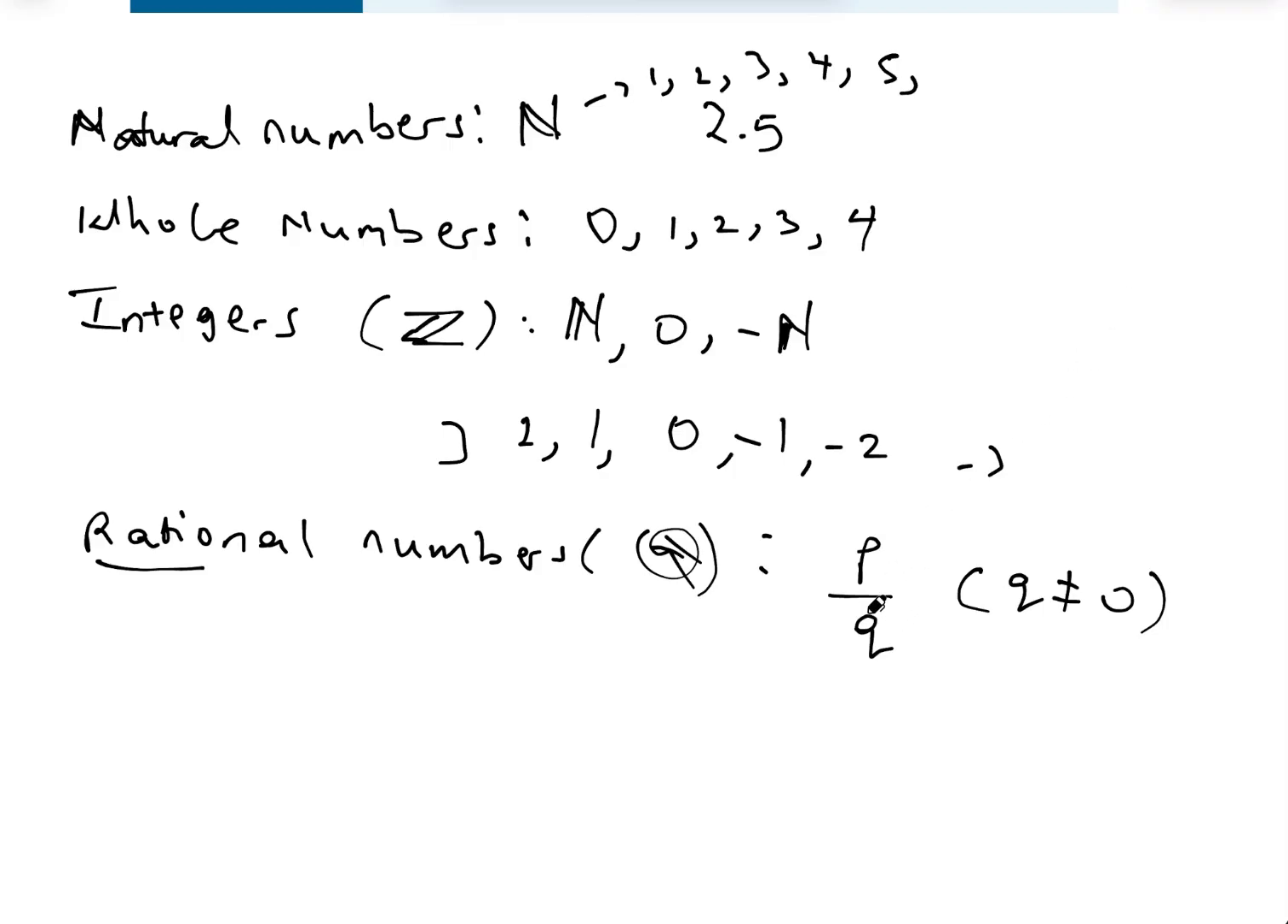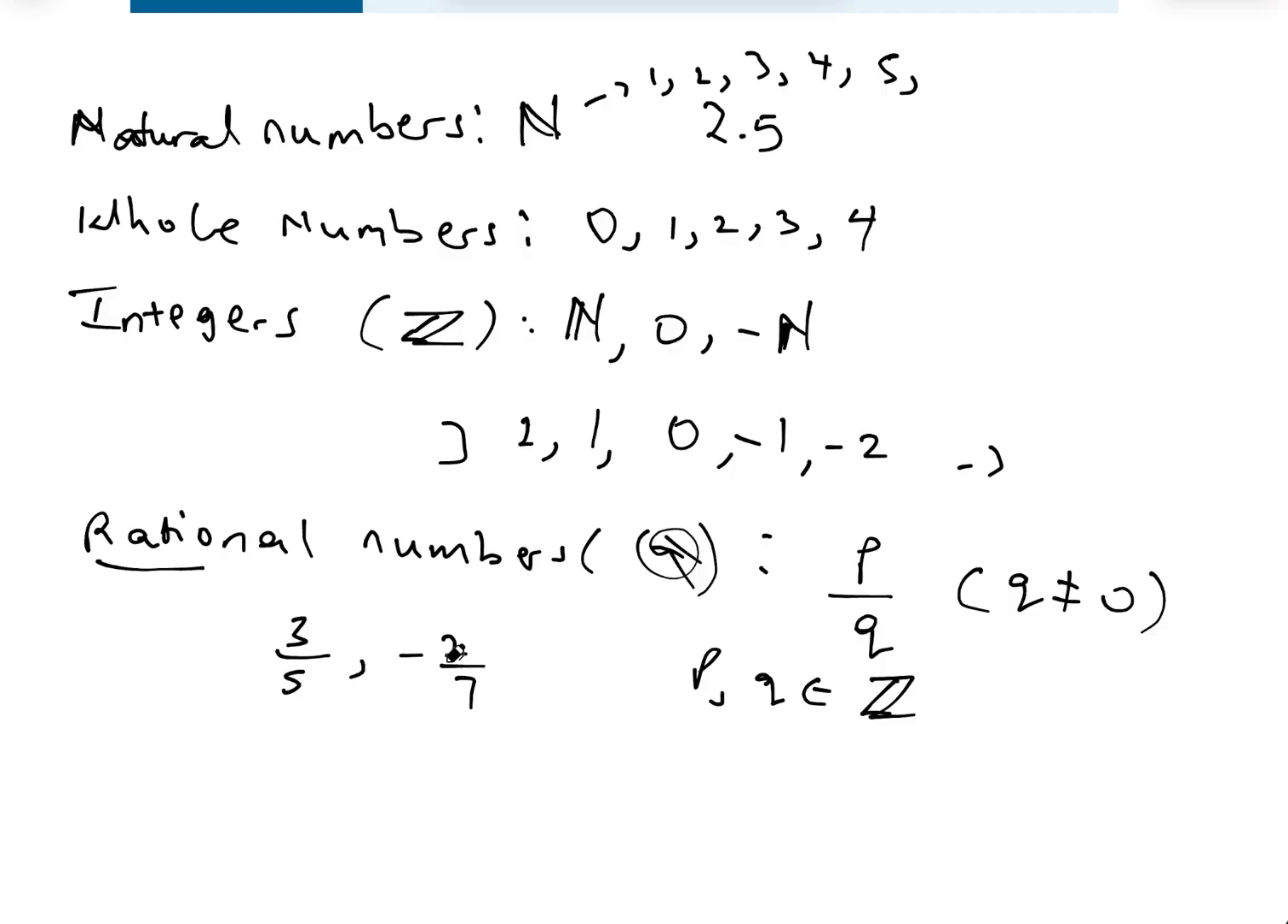Numbers that you can write as a fraction P over Q, where P and Q are integers. So P and Q belong to the set of integers. So these numbers are rational numbers. For example, you could have 3 over 5. You could have -2 over 7. These numbers are rational numbers.